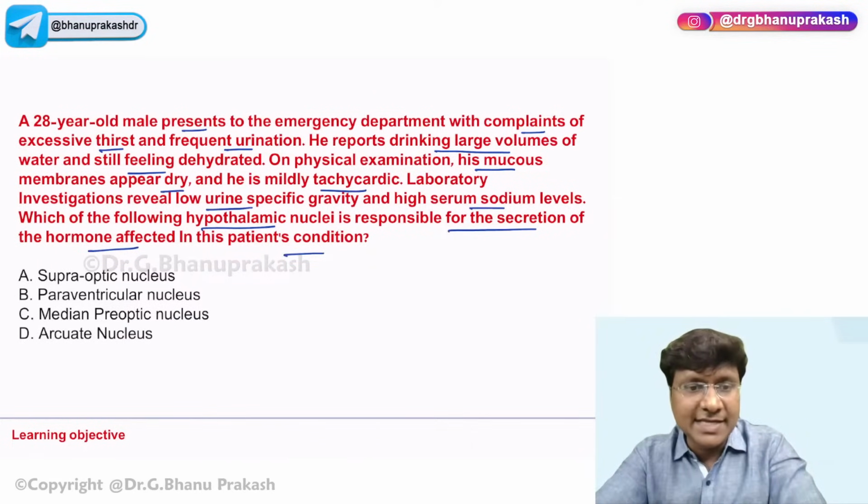I'll give you exactly 1 minute. The options are: supraoptic nucleus, paraventricular nucleus, median preoptic nucleus, arcuate nucleus.